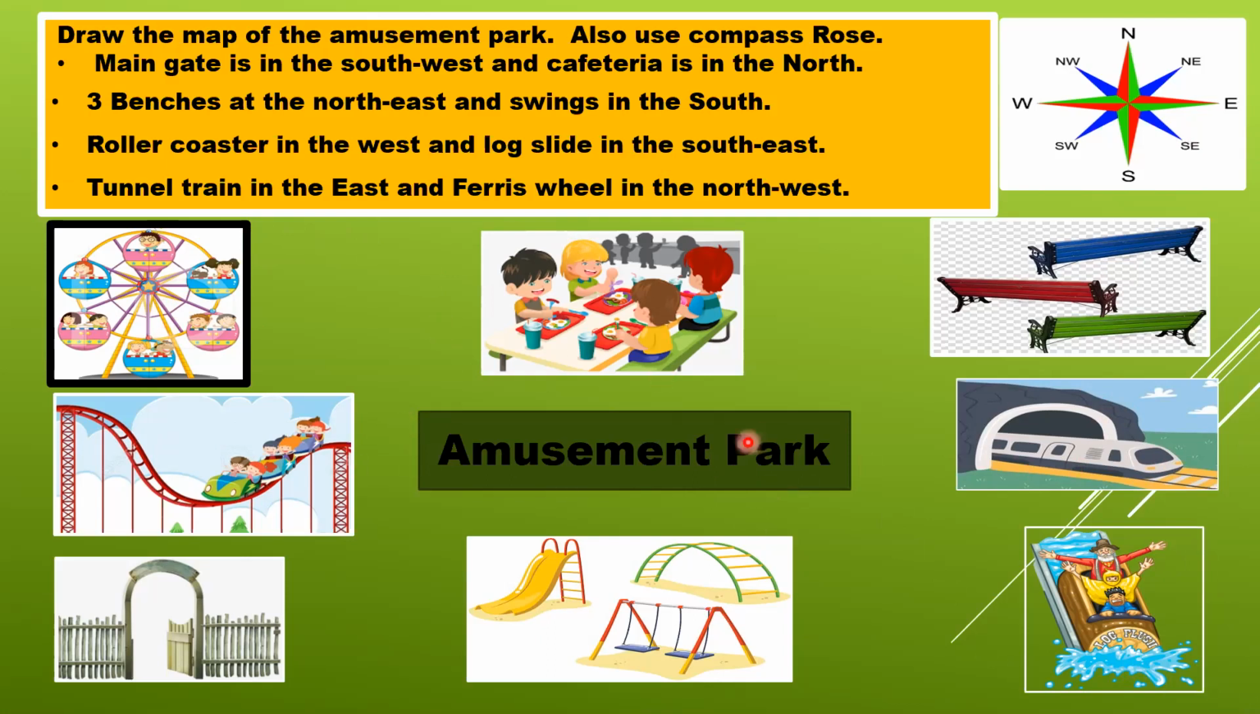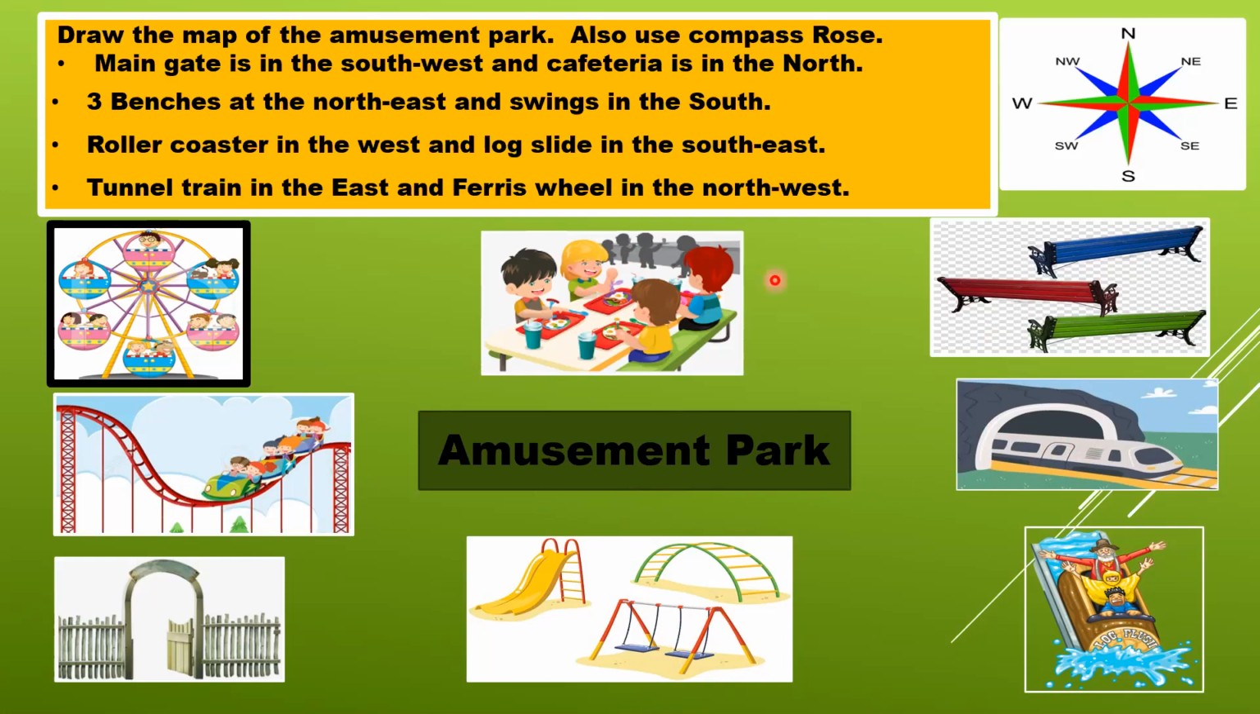Again, we are going to discuss it. The cafeteria is in the north. Repeat it with me. The cafeteria is in the north. Swings are in the south. Tunnel train is in the east. Roller coaster is in the west. These are the four main cardinal directions. Again, cafeteria is in the north. Swings are in the south. Tunnel train is in the east. And roller coaster is in the west. These are the cardinal directions.